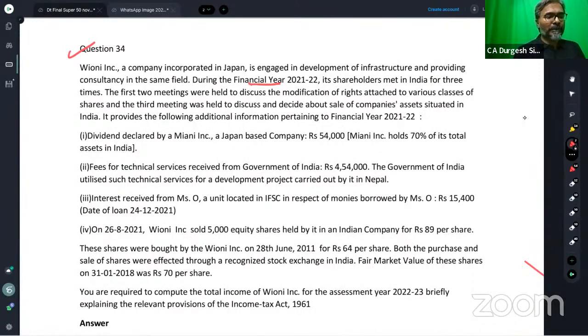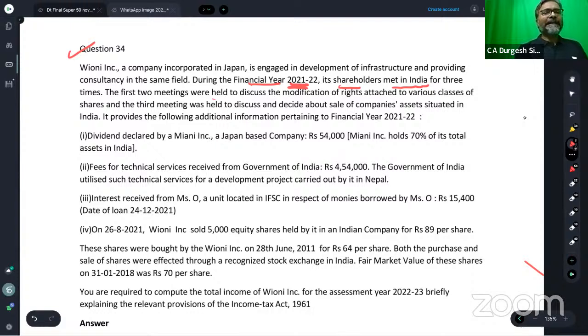Now be careful, students, over here. During the financial year 21-22, its shareholders met in India for 3 times. Who is meeting? Shareholders are meeting.